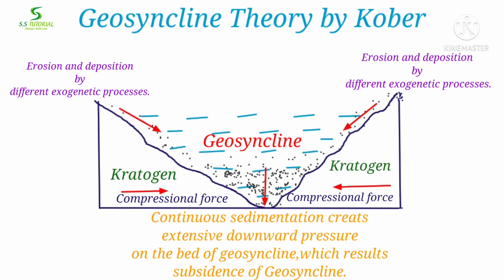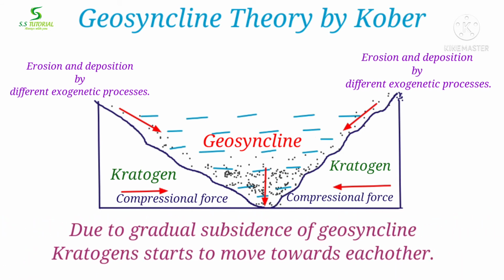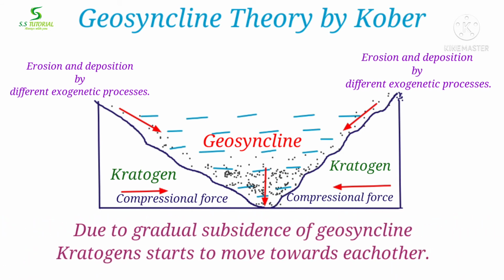Due to continuous sedimentation into the geosyncline, the weight of sediments increases on the bed of the geosyncline, which creates extensive downward pressure and results in gradual subsidence of the geosyncline. Due to this gradual subsidence, both the kratogens start to move towards each other because of horizontal movement caused by the force of contraction.